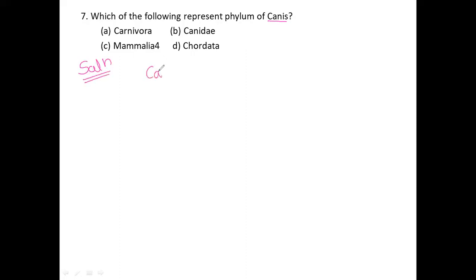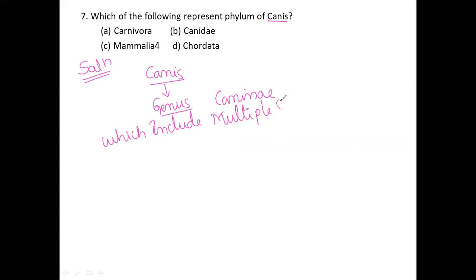So first, the Canis. Canis is one of the genus names. It is a genus of the Caninae, which includes multiple species, such as wolves. Here Canis means, simply, I would like to tell you, the scientific name of the dog. Canis is the scientific name of the domestic dog.